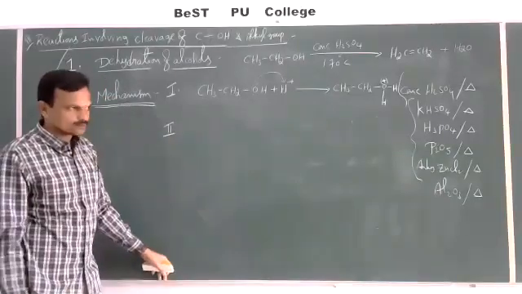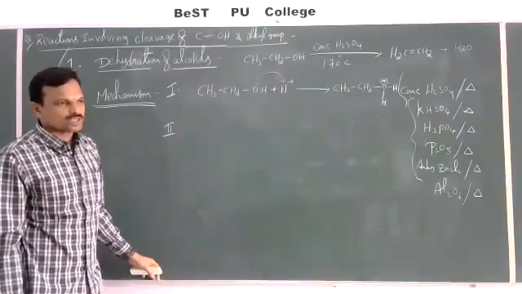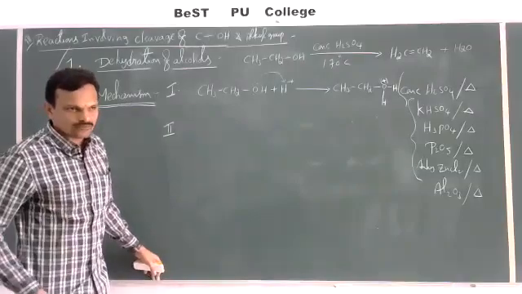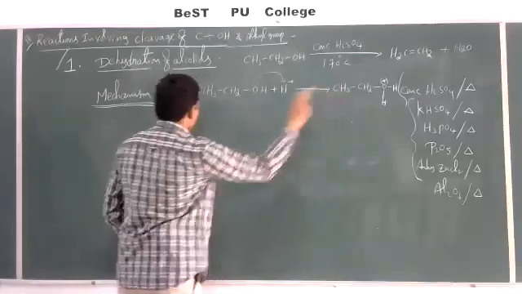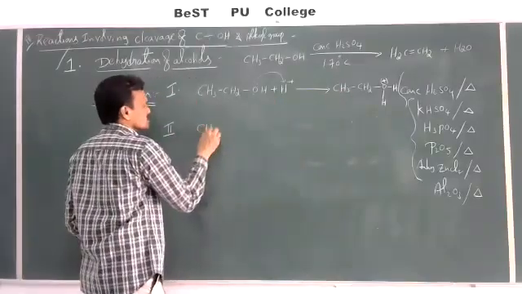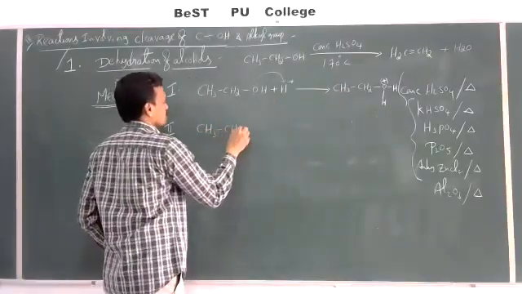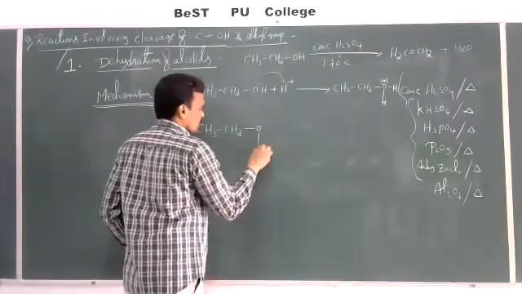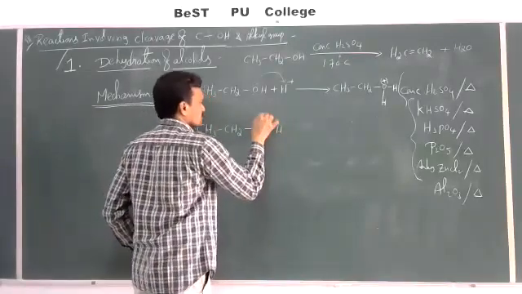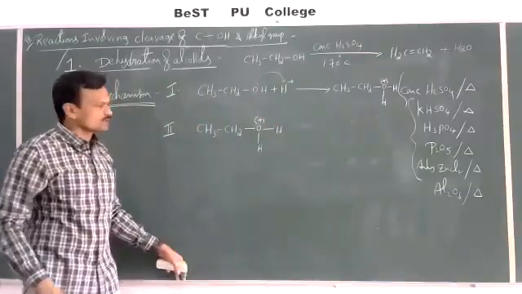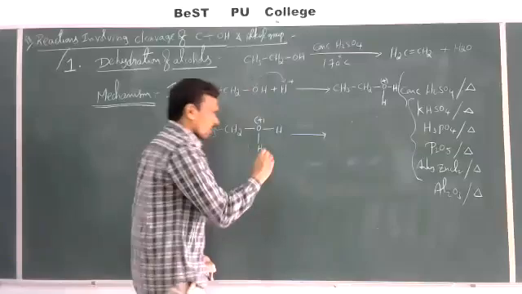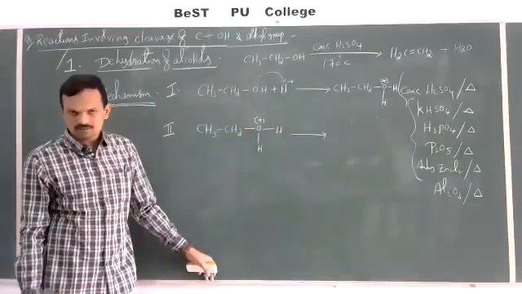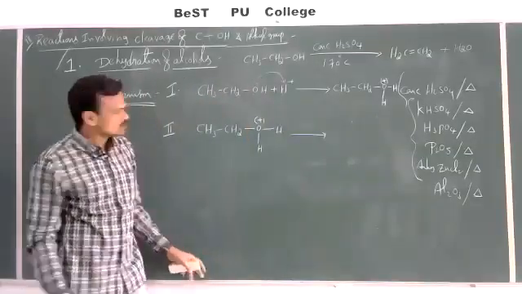The second step is nothing but loss of water to form a carbocation. The protonated alcohol formed here is CH3CH2OH2+. Now, from this protonated alcohol, a water molecule gets eliminated. How does the water molecule eliminate?